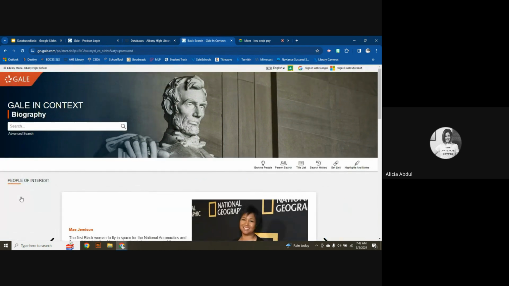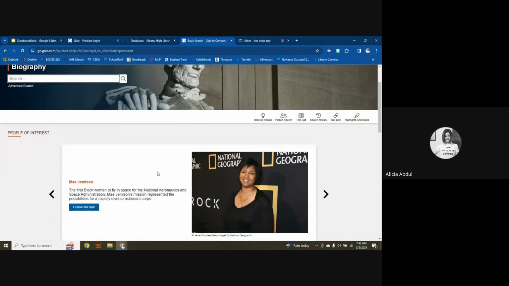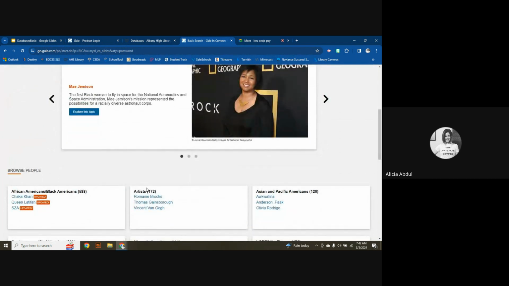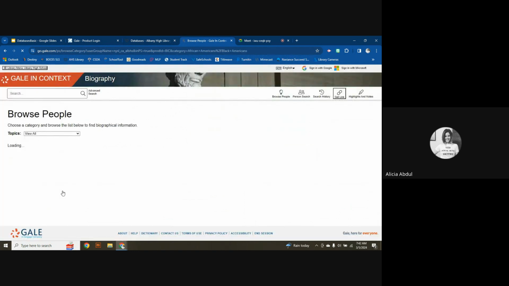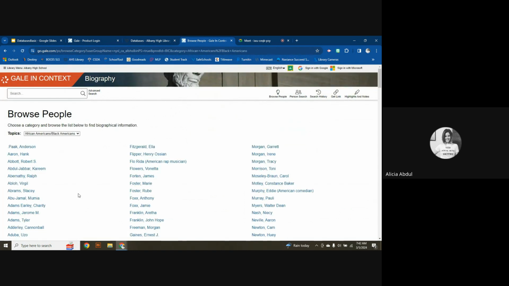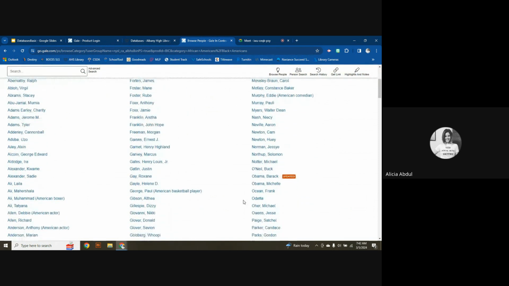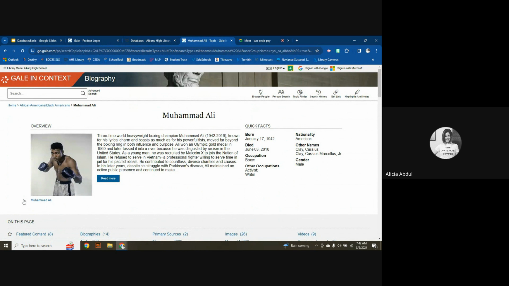Once you get there and get logged in, it's just like a Google search in the sense that you can always do searching on your own. However, there's also going to be people of interest in the front. And because you're focusing on an African American or Black American, you can use this browse, and it's an alphabetical listing of Black or African Americans here in the United States. So you can do that by searching somebody specifically here. I'm going to choose Muhammad Ali as the person that I want to focus on.